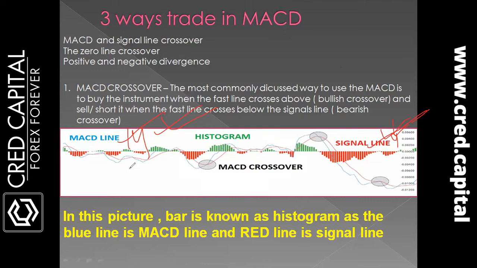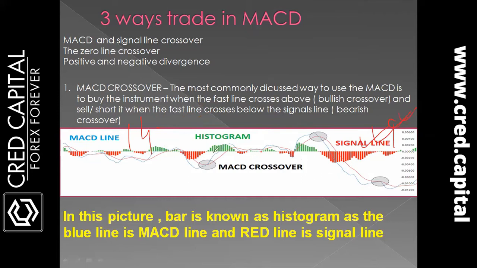MACD will respond in the market, but less than the signal line. For example, if we take the MACD line as a 9 EMA and the other as 14, then the 9 will be more responsive, because the smaller the period, the more responsive it is towards the market. So in the signal line we always use the 9-day EMA, and in the MACD part we always use the 14-day EMA. So according to the smaller period, the signal line will be more responsive, as it is smaller in numeric value.